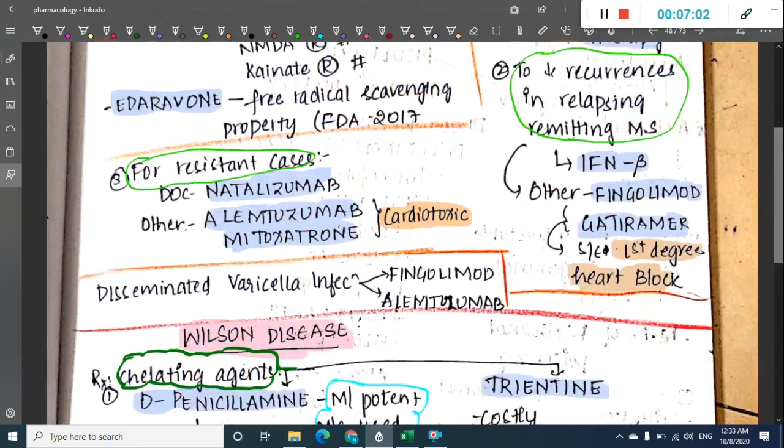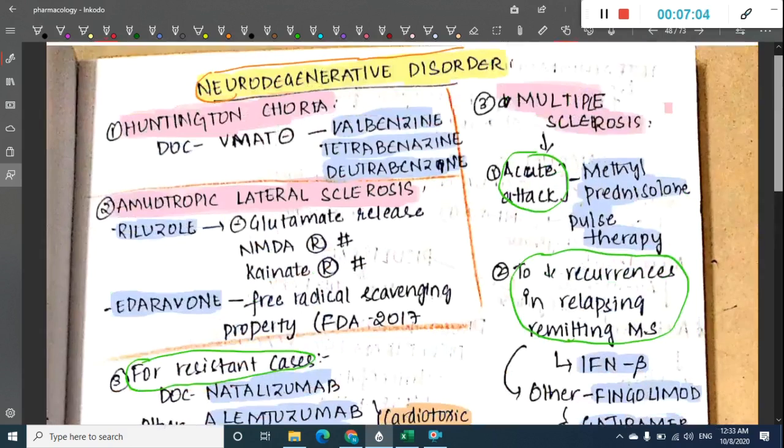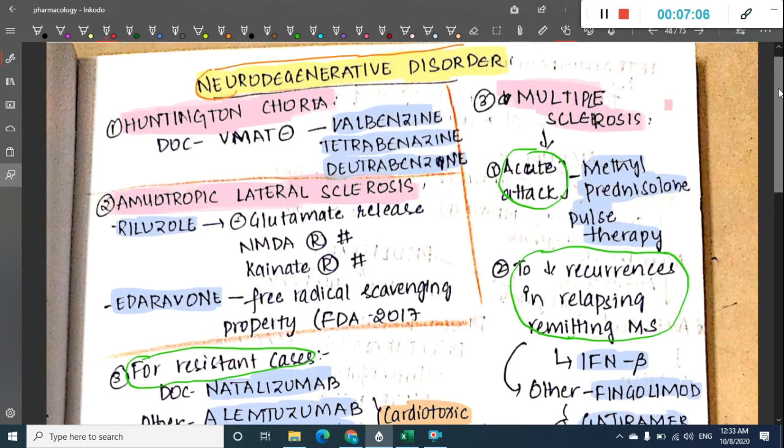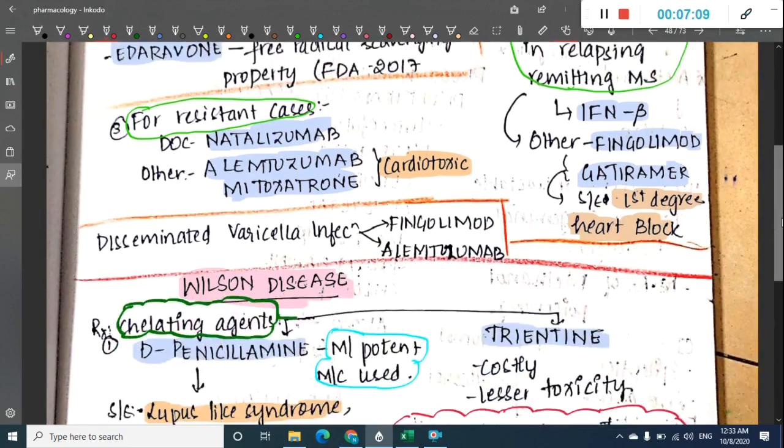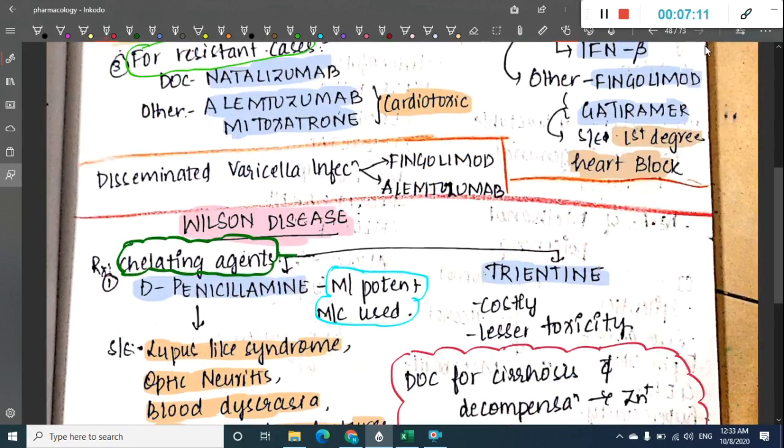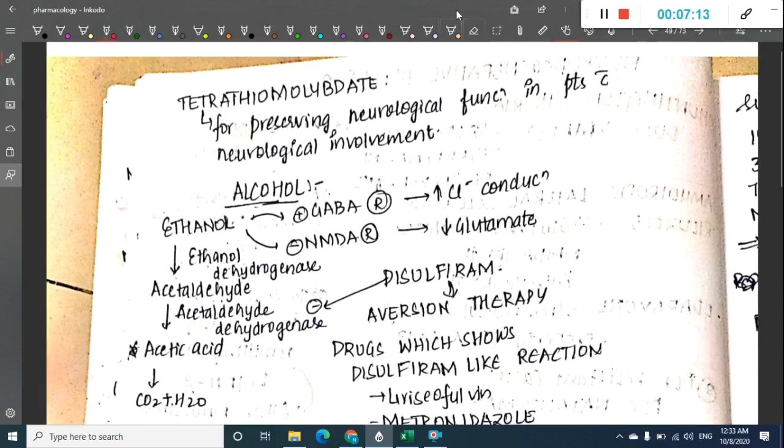This is about Wilson's disease. We have learnt in this chapter about Huntington's chorea, amyotrophic lateral sclerosis, multiple sclerosis and Wilson's disease. In Wilson's disease there is one more drug, tetrathiomolybdate. It can be used for preserving neurological function in patients with neurological impairment.